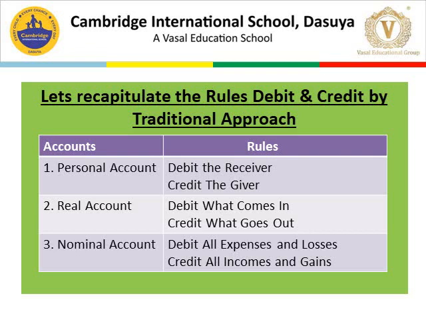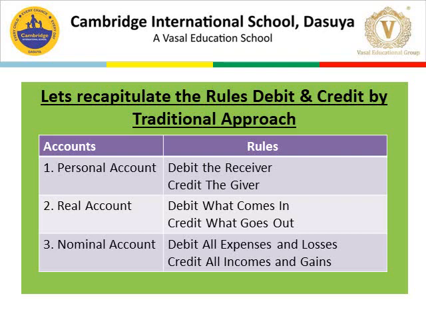Number one, personal account. Here we have seen that person includes all the persons: natural person, artificial person, and representative person. Rule for personal account is debit the receiver, credit the giver. Second one is real account.